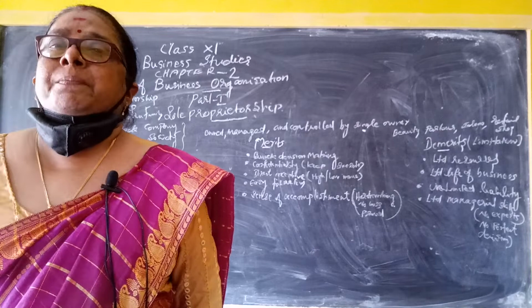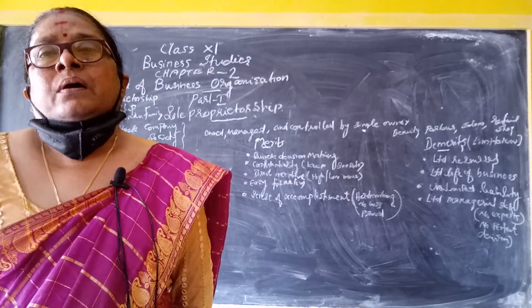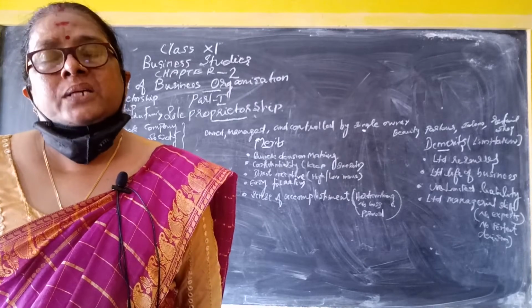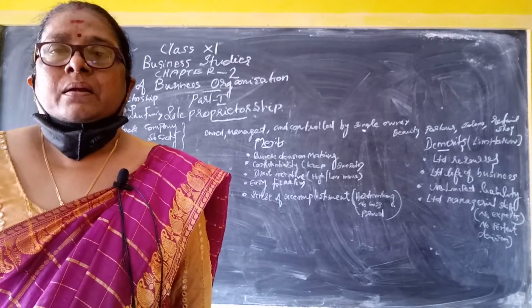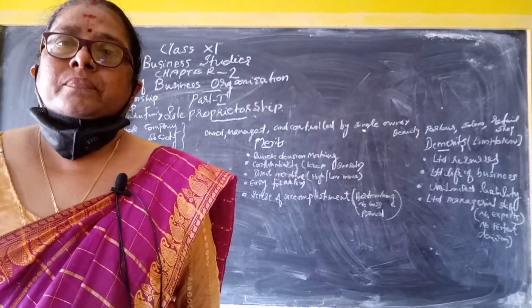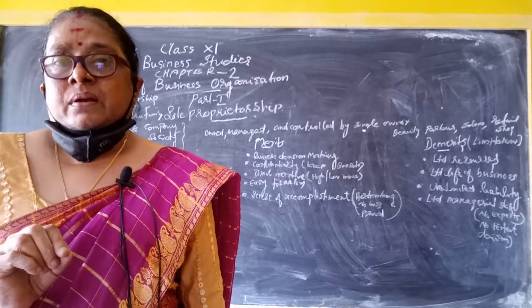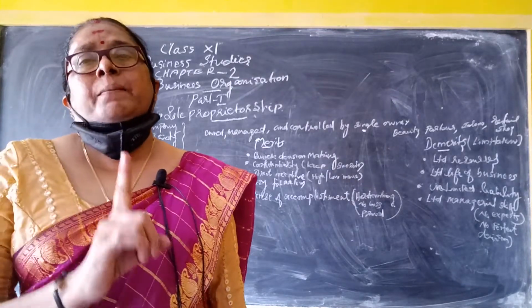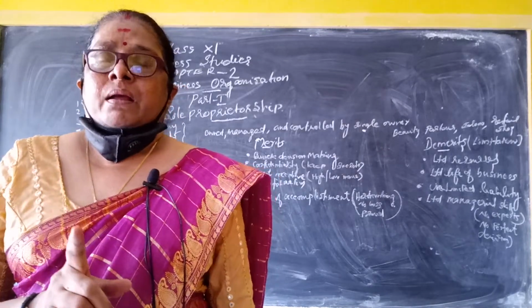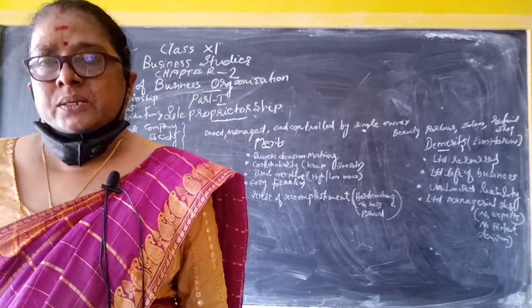Sole proprietorship means a business that is owned, managed and controlled by one person, that means the owner. Such a business is called sole proprietorship.